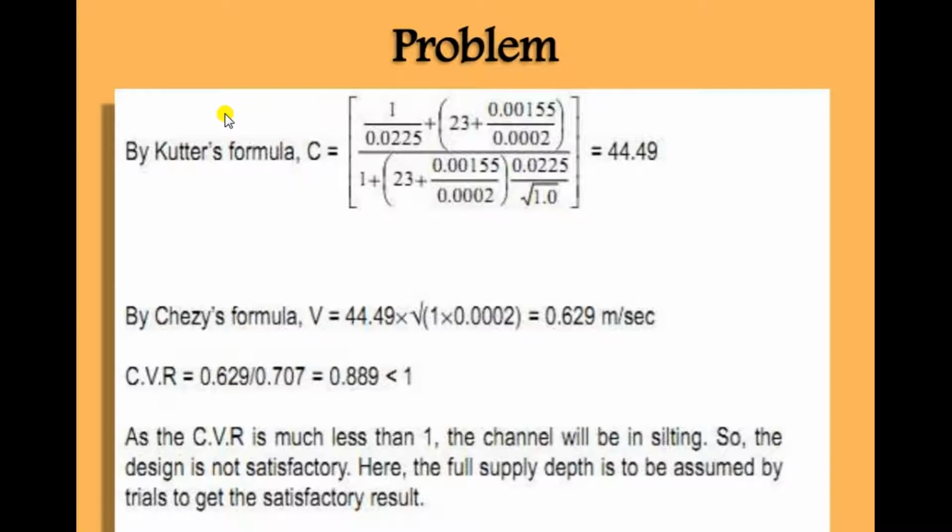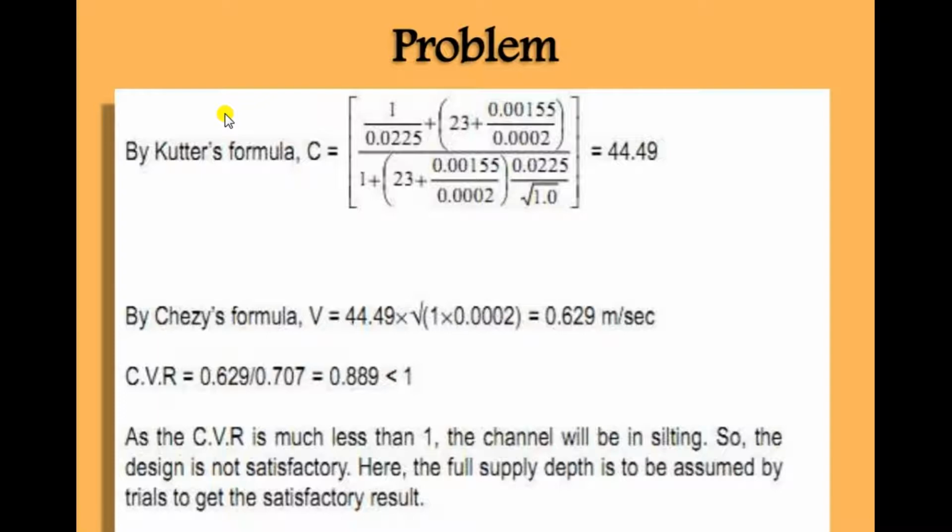That is the velocity. After finding the velocity, we have to check whether our critical velocity ratio is less than 1. So our channel is a non-scouring, non-silting channel. The critical velocity ratio gives the idea about what is the channel condition.